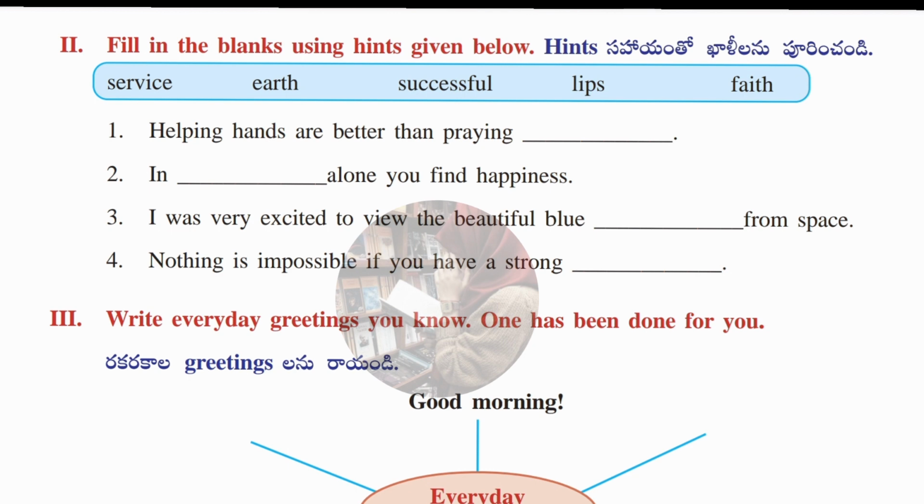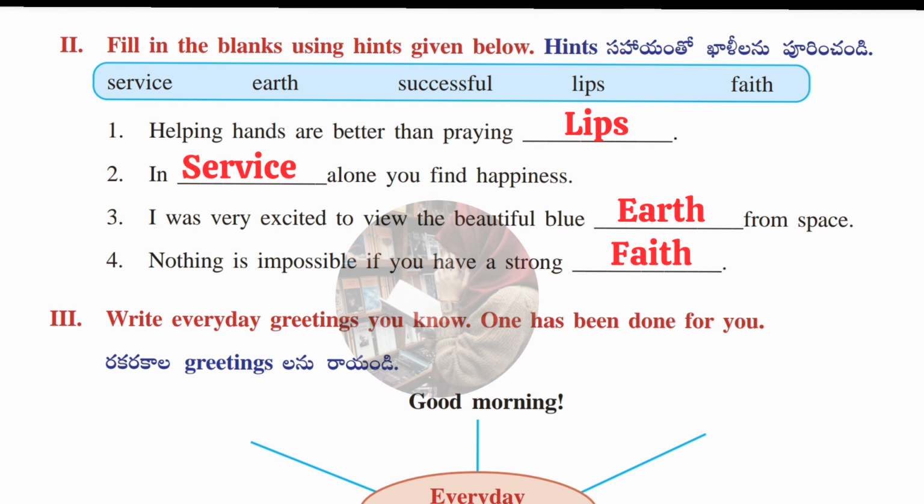Let's move on to the second Roman. Here, fill in the blanks are given and hints are given in a box. We have to read the sentence and take the appropriate word from the box and place it in the blank. Let's see the first sentence. Helping hands are better than praying lips.